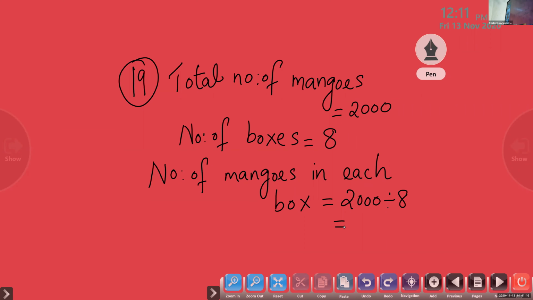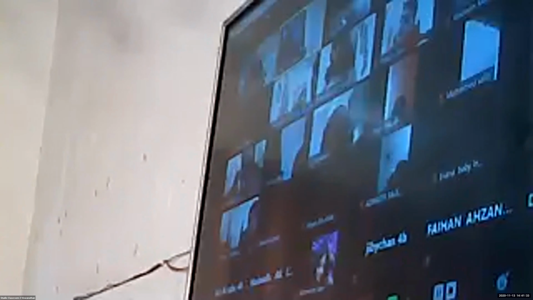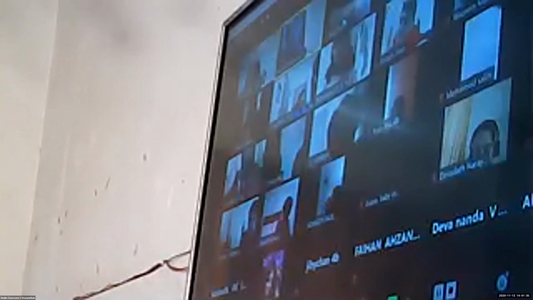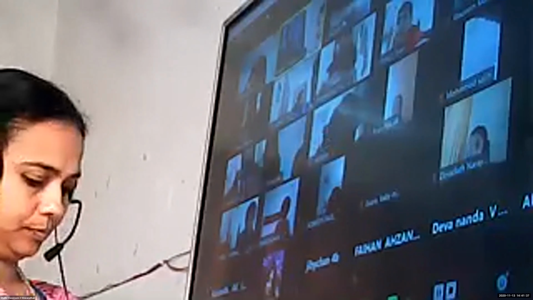So total number of mangoes is given, 2000. Number of boxes is 8. The number of mangoes in each box, we have to find out, that is 2000 divided by 8. Tell me who got the answer.